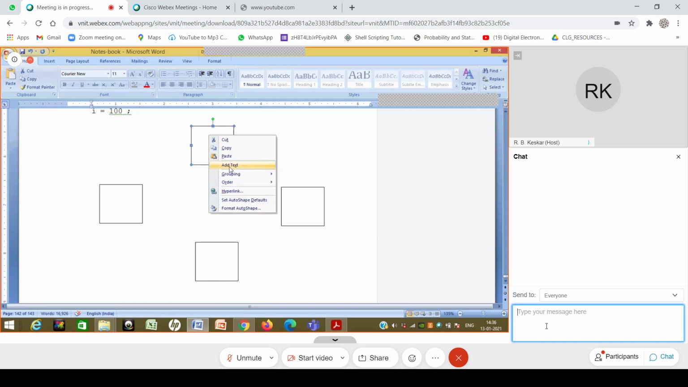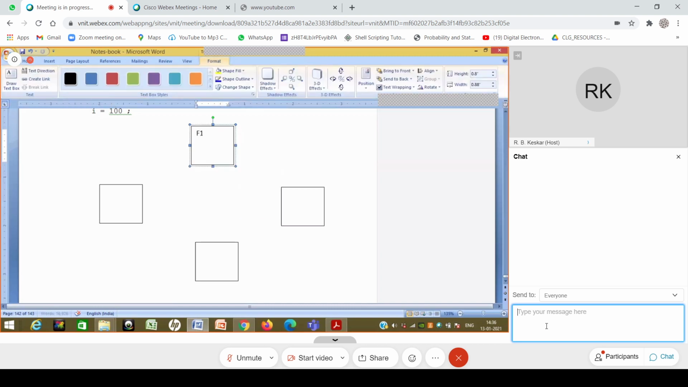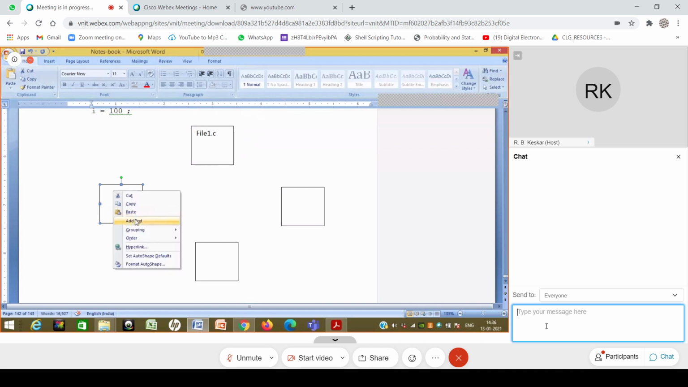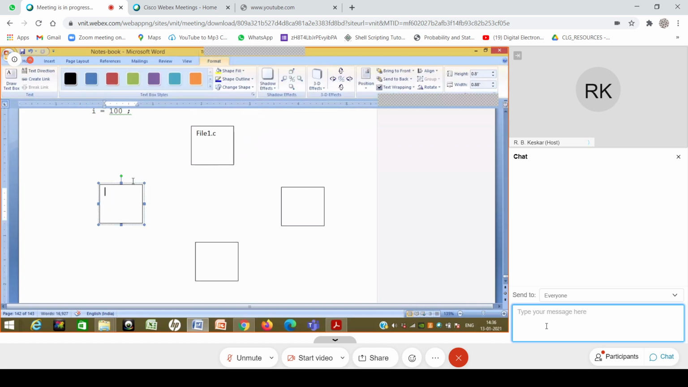So I will add text. I will say file1.c, although the names of our files should not be as dumb, they should also convey some meaning of what they are doing. So for example, if I am doing that student record program, I will say update db.c, or instead, basic ops, which includes update and basic operations.